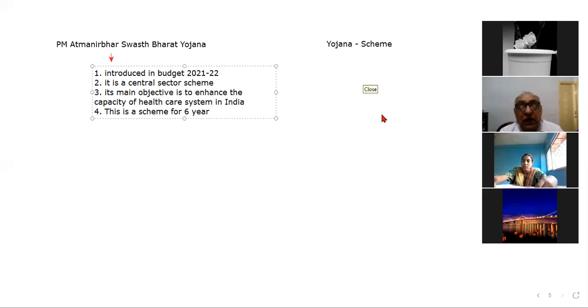Why are scheme names in Hindi, not in English? What can I say, beta? This depends on the government which you have elected. There is no other reason. And you people of Tamil Nadu, I think this time are going to elect the same government which is there in the center, or not. I don't know what your opinion is. So this is the reason.